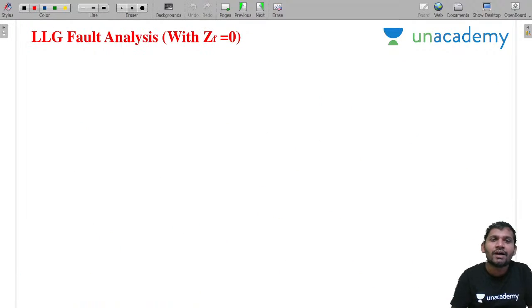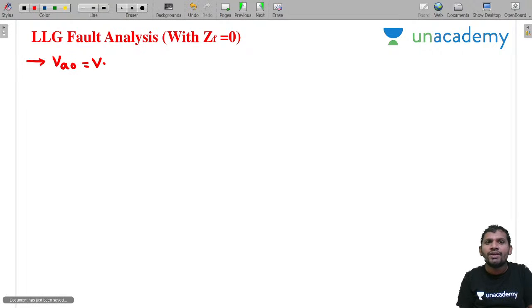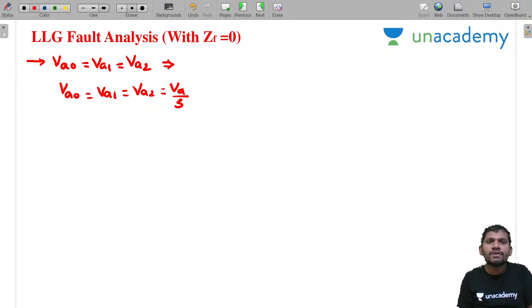For LLG fault, what is the observation? VA0 equal to VA1 equal to VA2, and that is equal to VA by 3. That means for LLG fault, double line to ground fault, all the sequence voltages are equal.